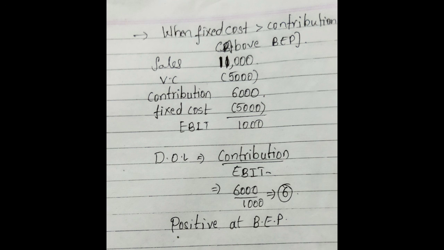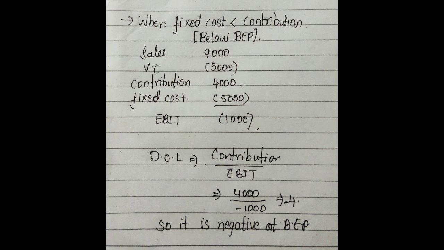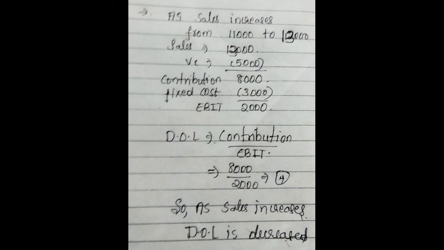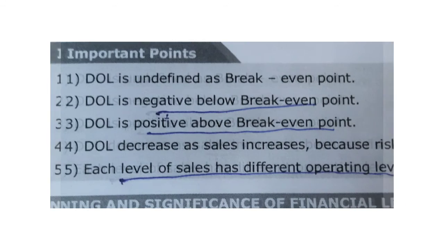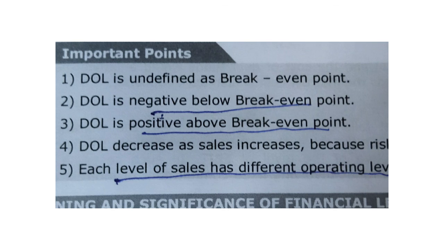When fixed cost is less than contribution, we get EBIT as 1,000. So degree of operating leverage is equal to 6,000 by 1,000, which is positive. So degree of operating leverage is positive when fixed cost is less than contribution. When fixed cost is greater than contribution, EBIT will be negative. So 4,000 divided by minus 1,000 equals minus 4. So it is negative below the break-even point. When sales increase, EBIT increases, and when EBIT increases, degree of operating leverage reduces. Degree of operating leverage is undefined at the break-even point.